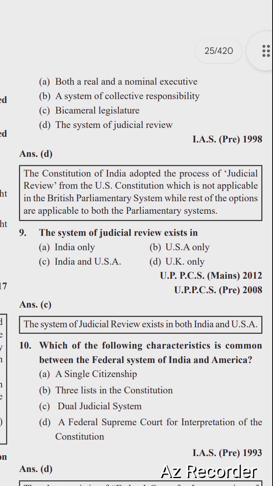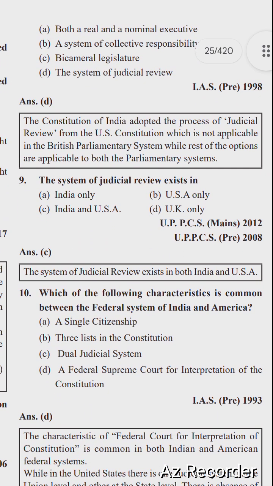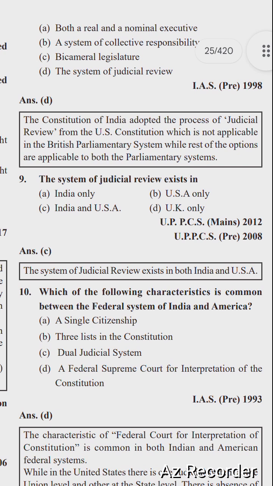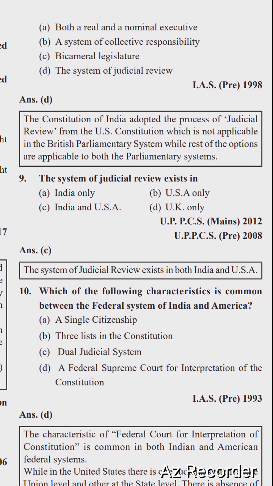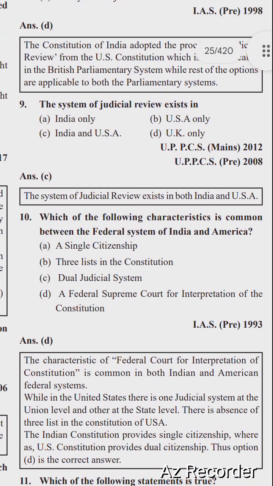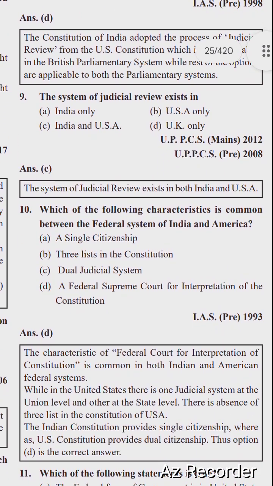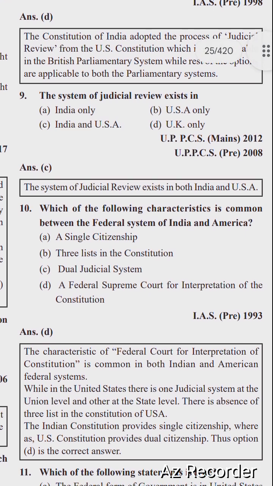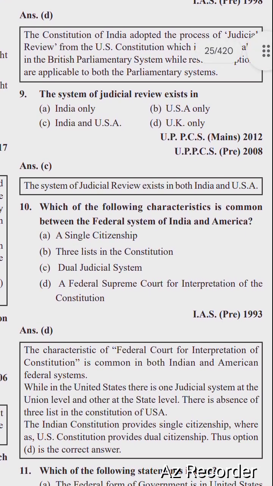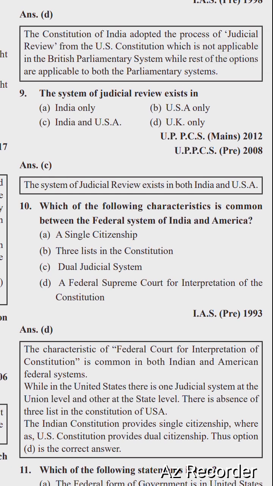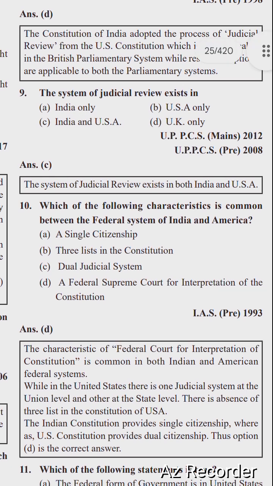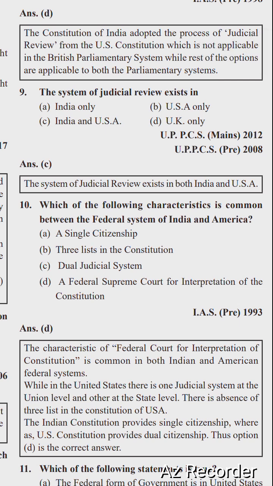So next question is, the system of judicial review exists in which? Options are India only, USA only, India and USA, UK only. Right option is option number C, India and USA only. So next question is, which of the following characteristics is common between federal system of India and America? Options are single citizenship, 3 lists in the constitution, dual judicial system, a federal Supreme Court for interpretation of the constitution. Right option is option number D, a federal Supreme Court for the interpretation of the constitution.